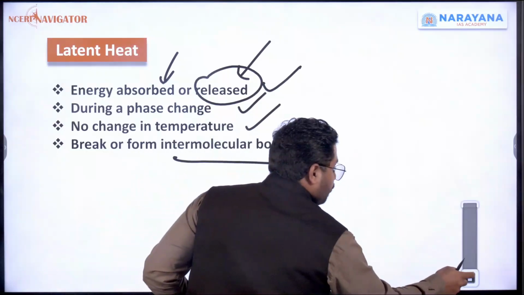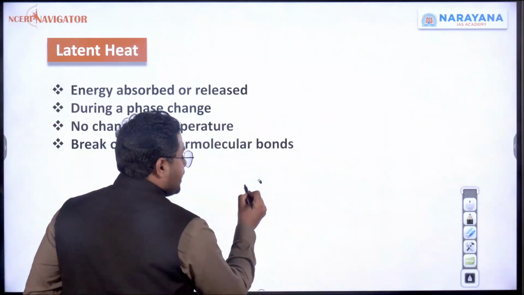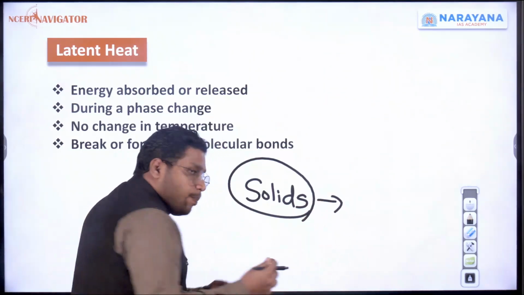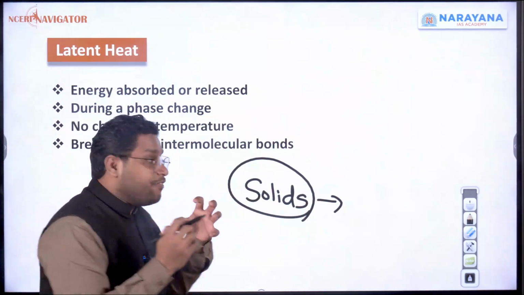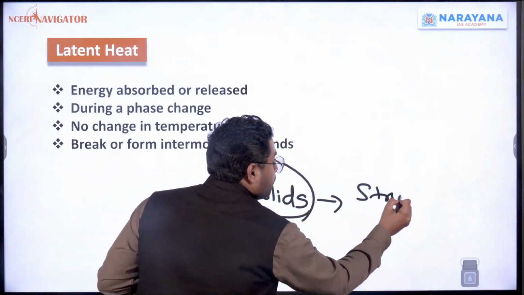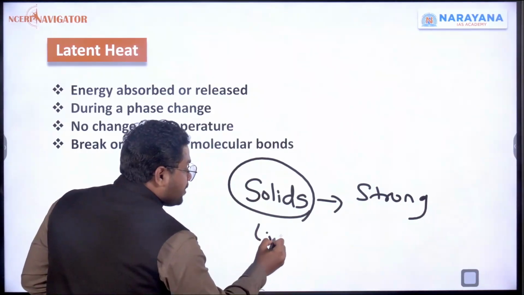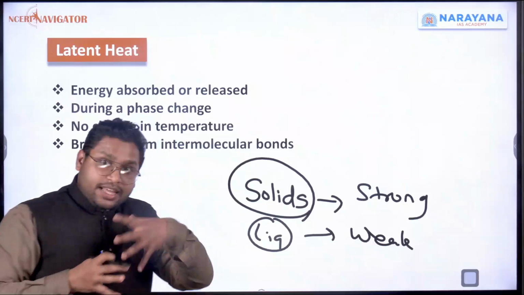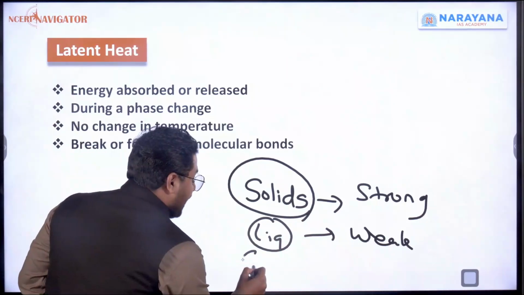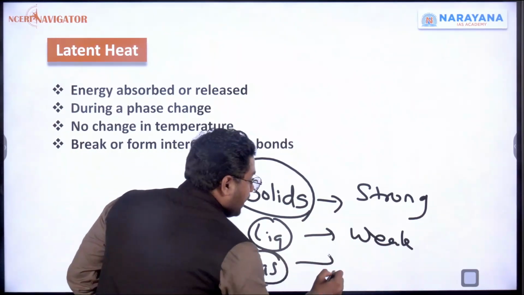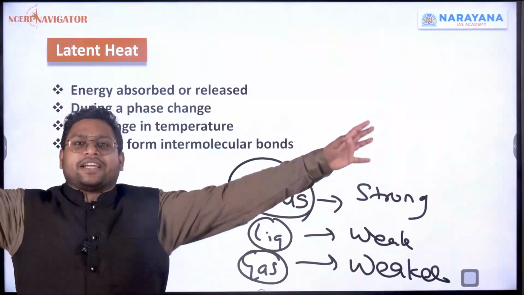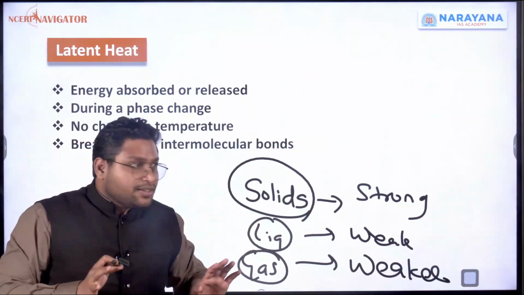If you remember, in the first lecture I said, in solids the bond between particles is very strong, right? In liquids it is relatively weaker, and that's why they are flowing. And in gas it is way weaker, and that's why the gas is spreading, right?